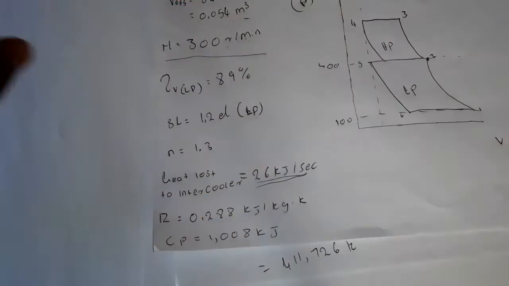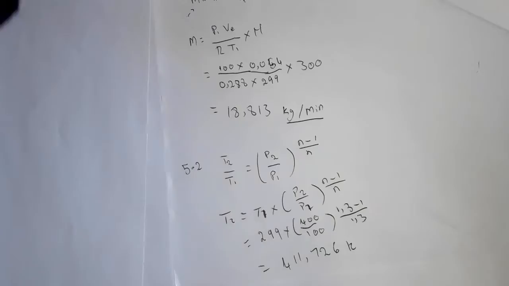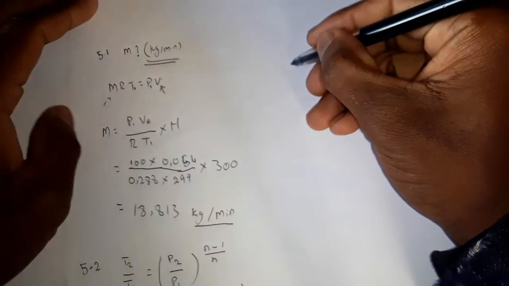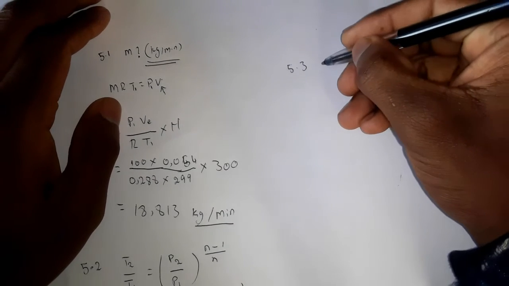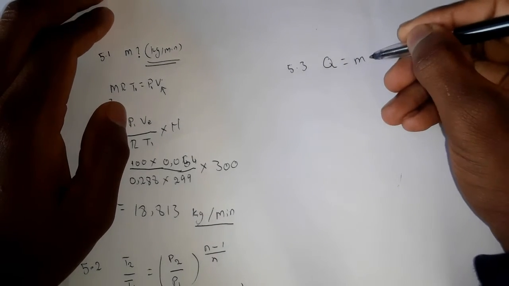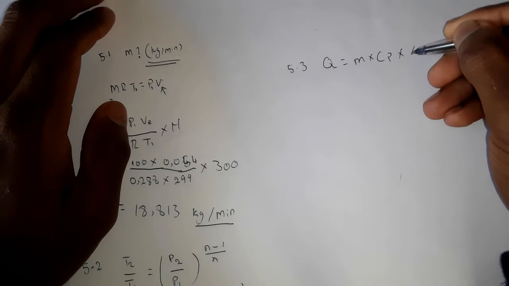We know that the energy that was lost to the intercooler is 26 kilojoules per second. So this is the formula that we are going to use. This is 5.3. The formula that we are going to use is Q equals mass times the specific heat capacity times the change in temperature.